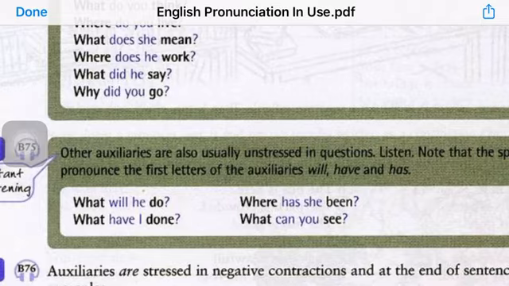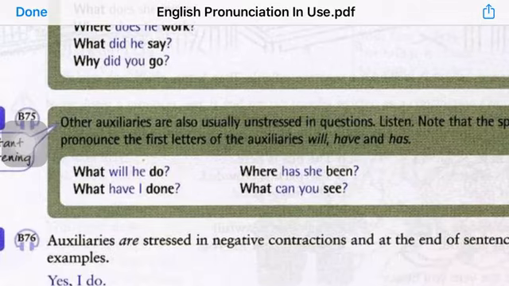So listen carefully. What will he do? That's very careful speech, but in fast speech it would be, what will he do? We don't say will, we say ill. What have I done? We don't say have, we say of. Where has she been? Where's she been? What can you see?